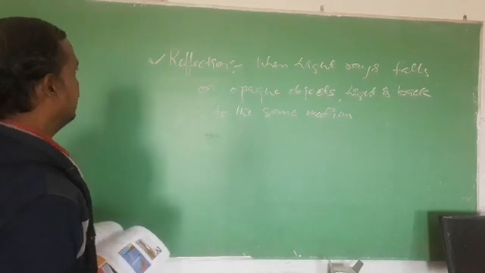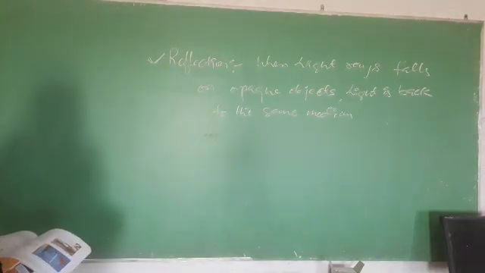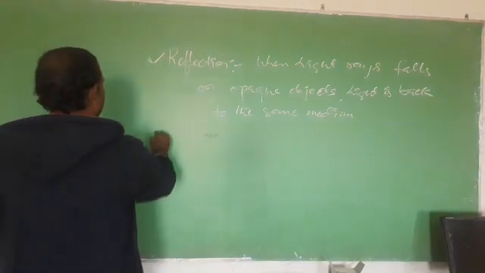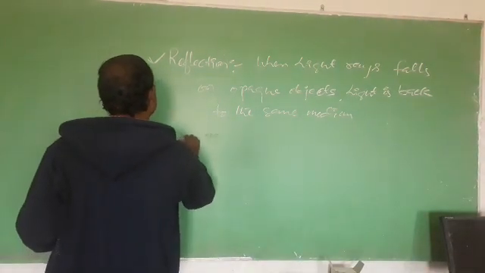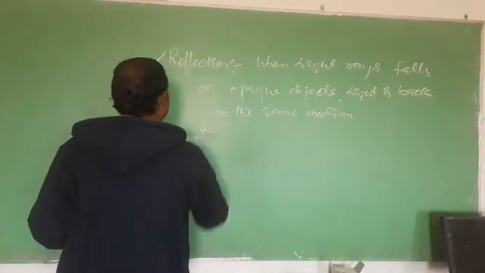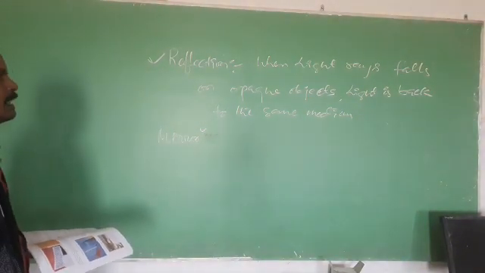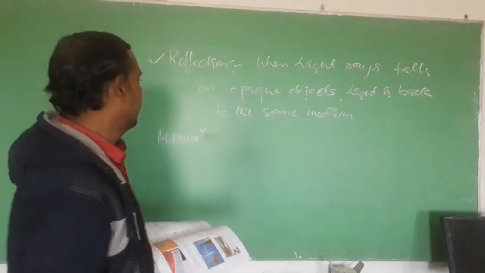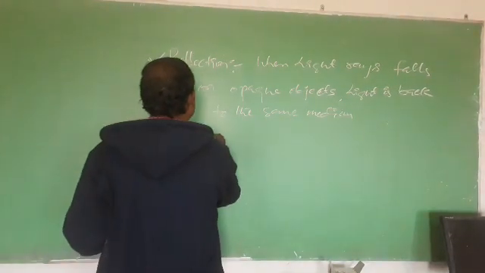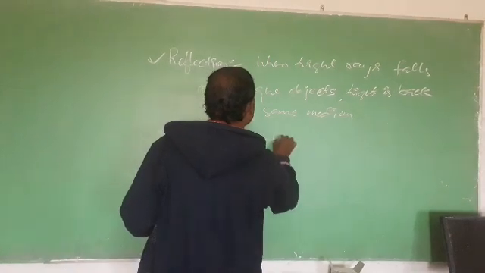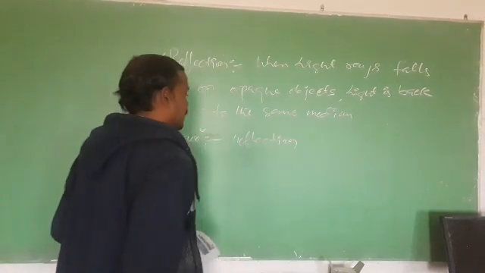And the optical device which is based on the principle of reflection is the mirror. There are different types of mirror, but with the help of a plane mirror we see our faces every day, and a mirror works on the principle of reflection of light.